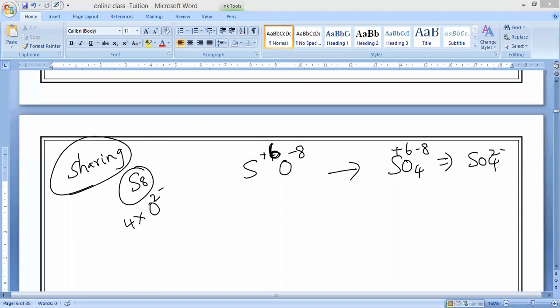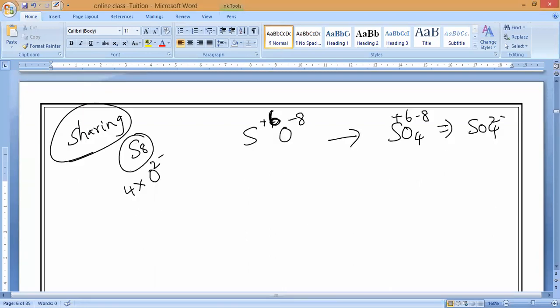Sir, again explain how sulfur came to plus 6. Sulfur is in the S8 group, correct? Yes, sir.